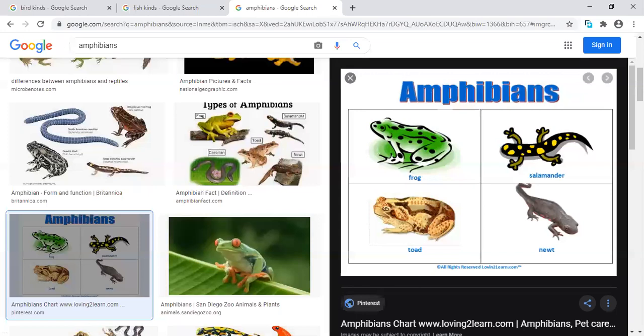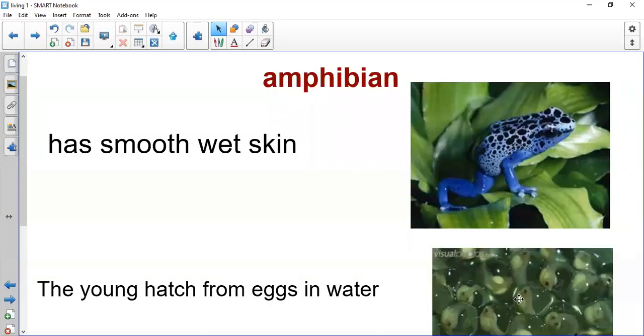The frog is amphibian. Amphibian has wet skin. The young amphibians hatch from eggs in water, and after this, when they become adult amphibians and they grow, they jump and they live on land. This was the fourth group that we will study in the different groups of animals, but it will not be the end. We will take another group of animals, which is,